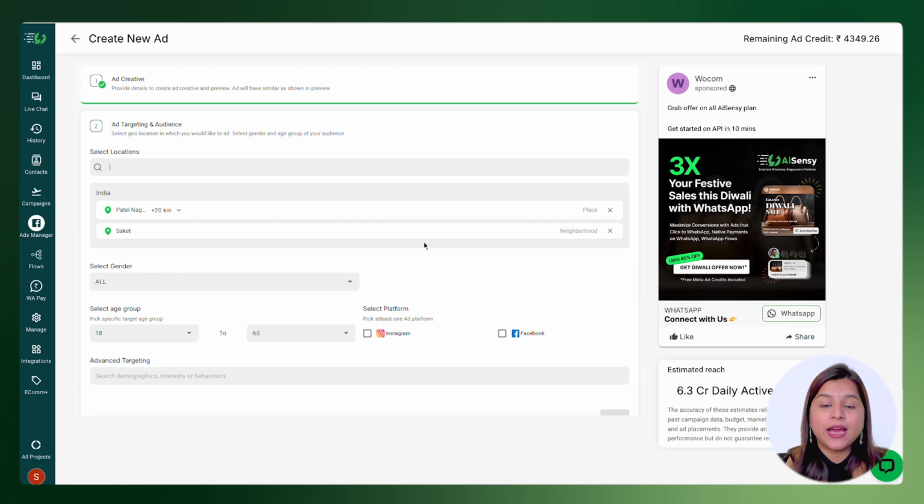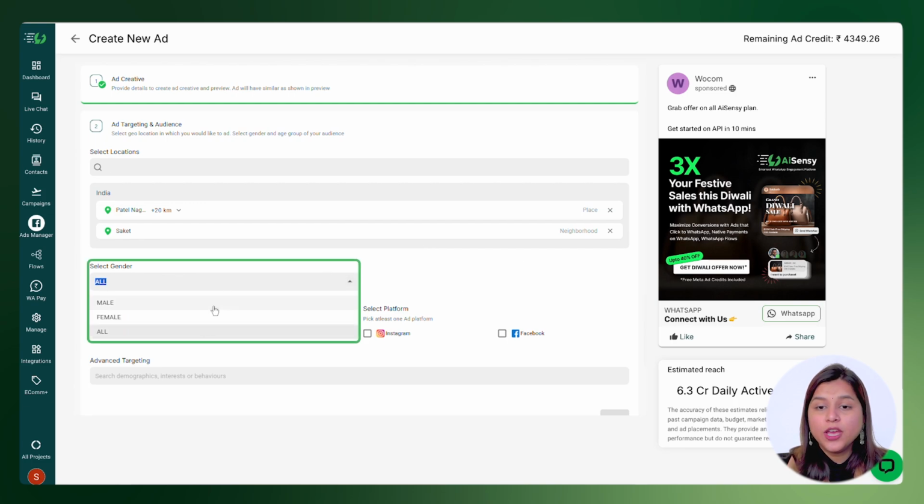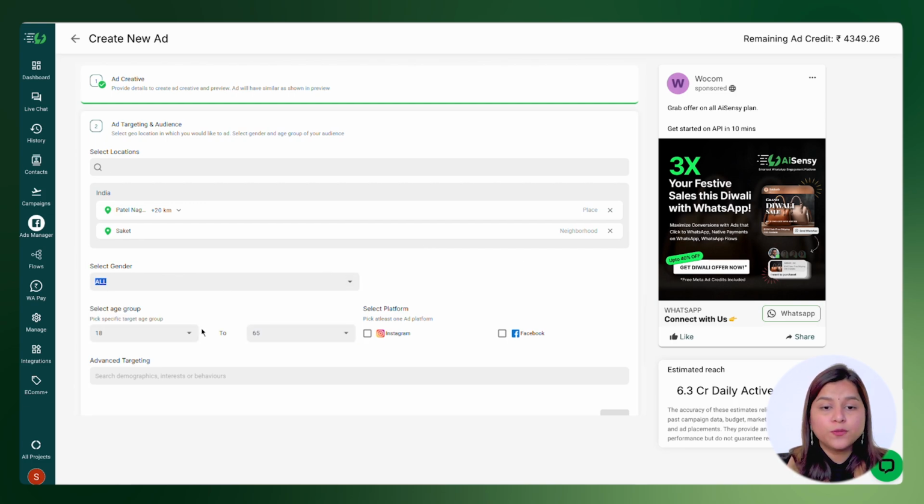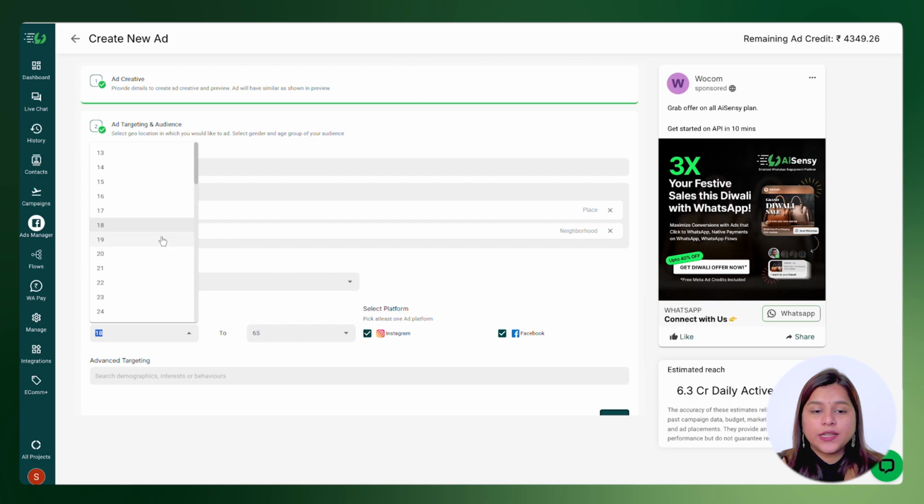If your ad is aimed at a specific gender or age group, you can set that here. For platform-specific ads, choose Facebook, Instagram, or both. Next, pick the age group of your target audience.